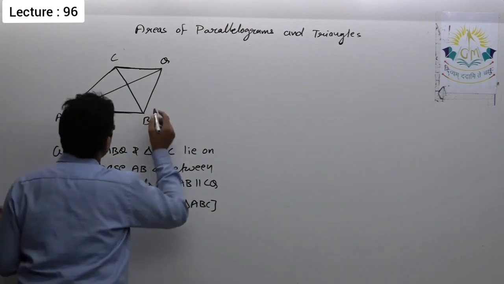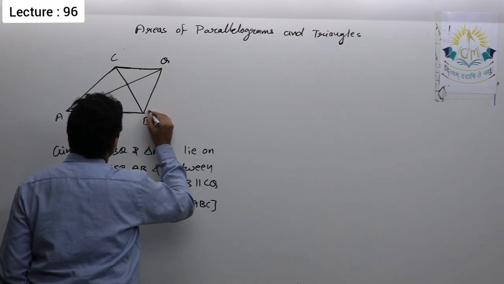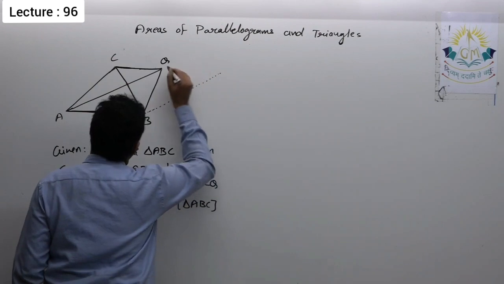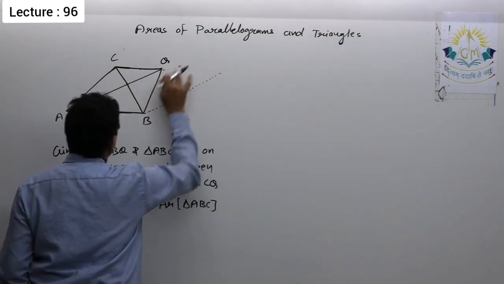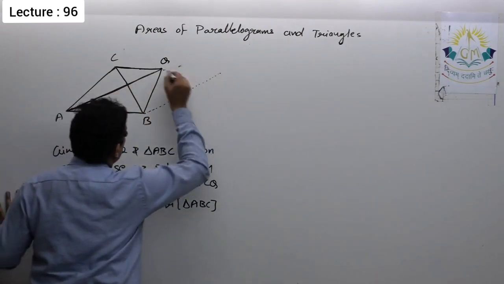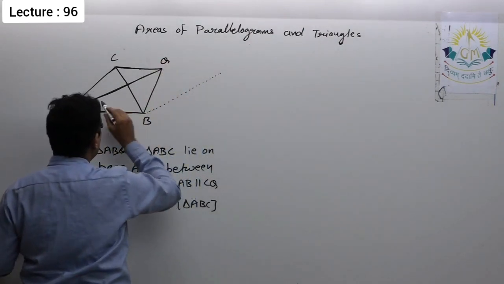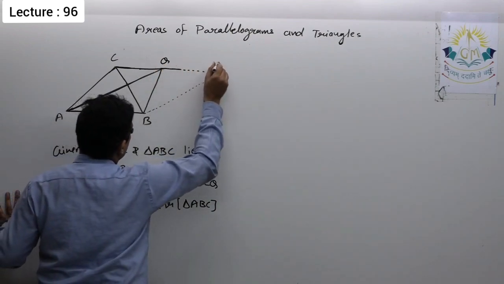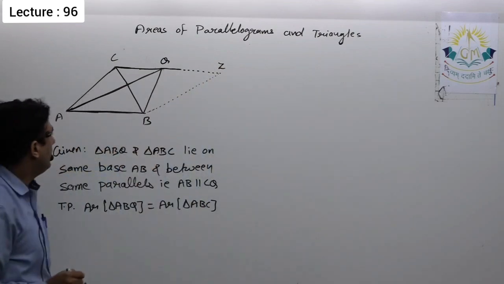So what I will do, I will construct a line BZ parallel to AQ. I draw this, AQ is there. I draw a line BZ parallel to AQ, or simply I can say draw a line parallel to AQ which meets CQ produced at Z, so that ABZQ becomes a parallelogram.